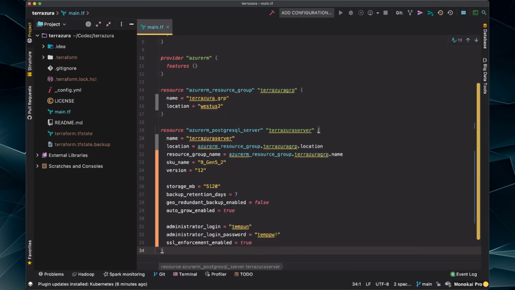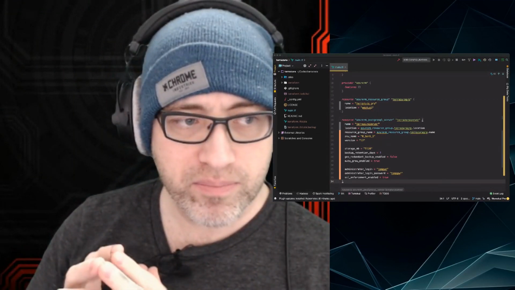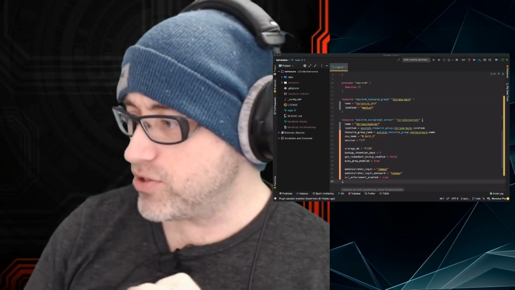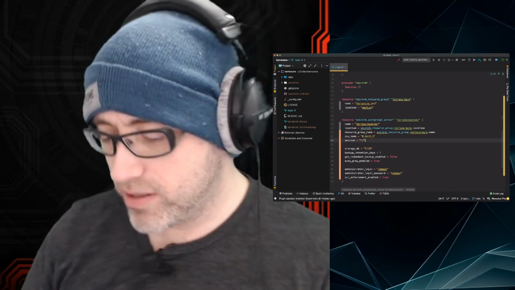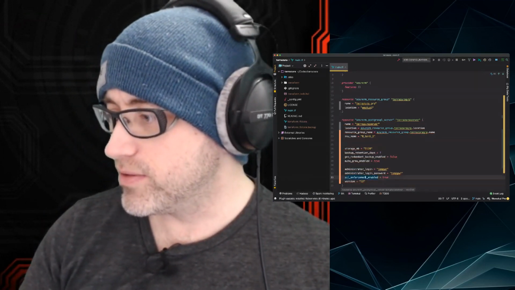I think I have. Let's see here. Backup retention, storage DB, geo redundant backup. Just going through, making sure I'm not missing anything. I feel like I'm missing something. I usually group, you know what it is? It's weird for me because usually when I'm creating this, I've grouped the version with this stuff down here. So I'm going to put that down here.